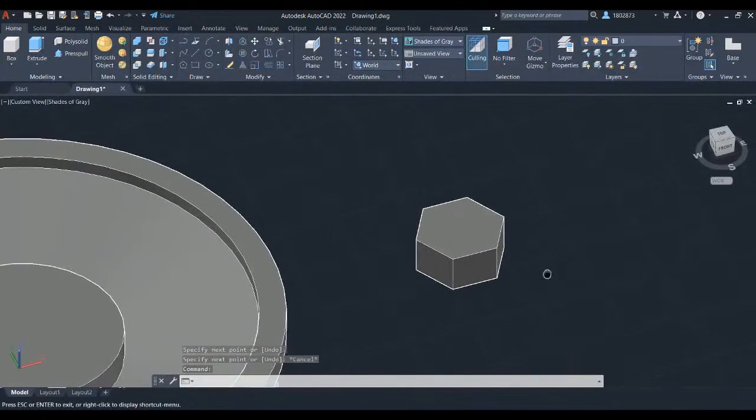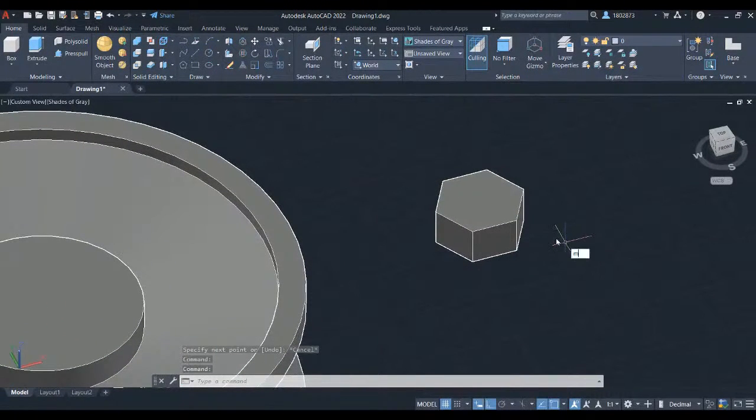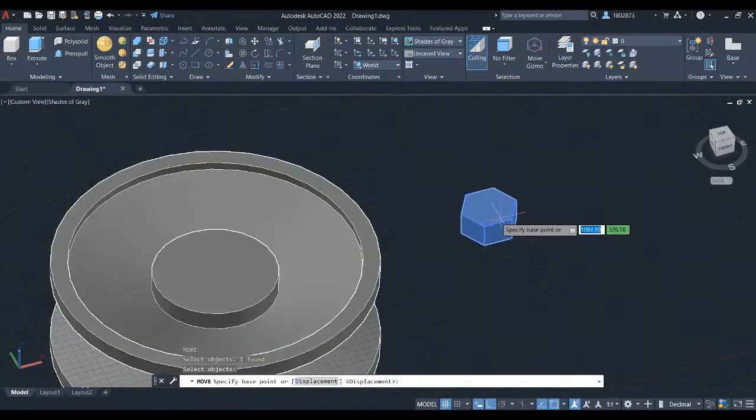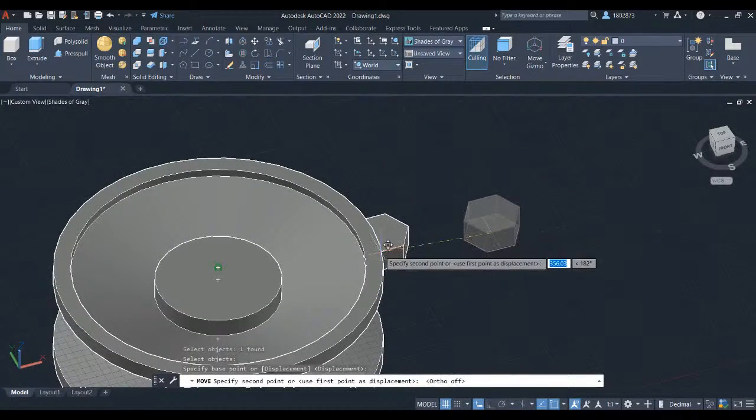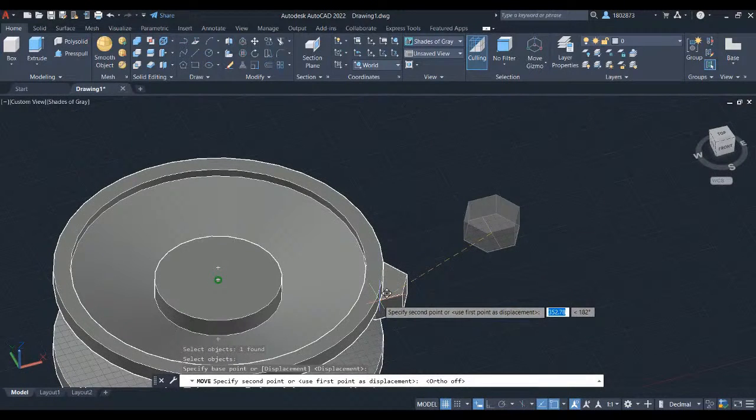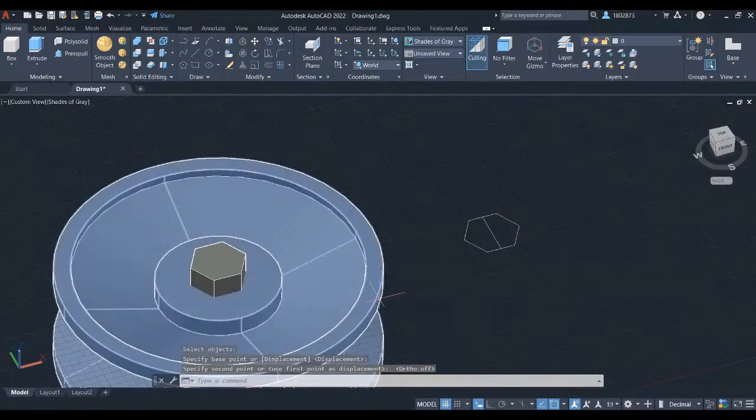We will now move the part. Press M for move and press enter. Select the polygon and press enter. Select the midpoint line. Hover your crosshair in this area and wait for the center text to appear. Left click and erase the sketch.